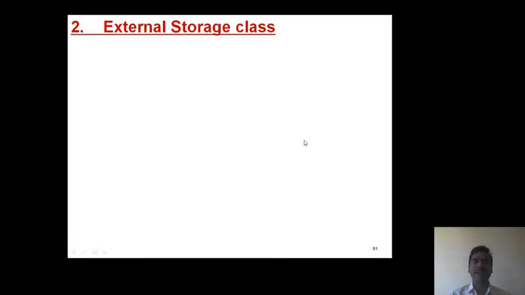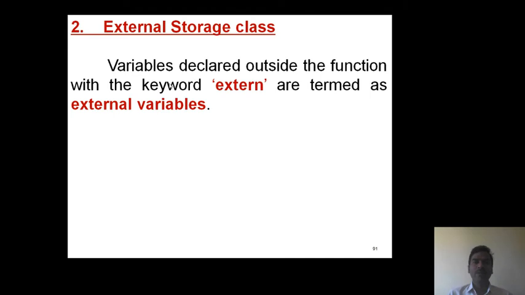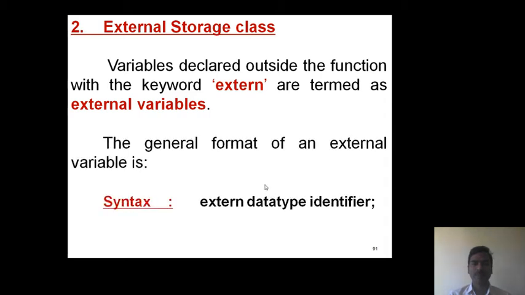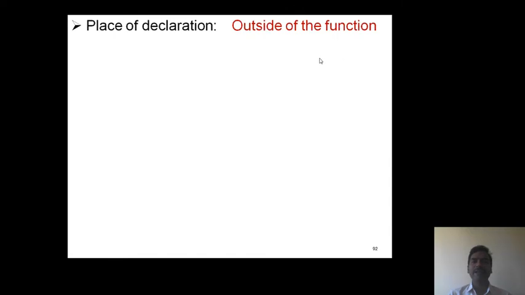Okay. The second one, external storage class. Variables declared outside the function definition with the access specifier extern are termed as external variables. General format: extern data type identifier. Example: extern int x. So here external variables are defined outside all the function definitions.